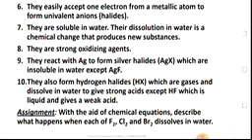Number 6, they easily accept one electron from a metallic atom to form univalent anions, which are known as halides, during their chemical combination with a metal. Because metals readily give electrons, they tend to accept an electron to form a stable octet structure.